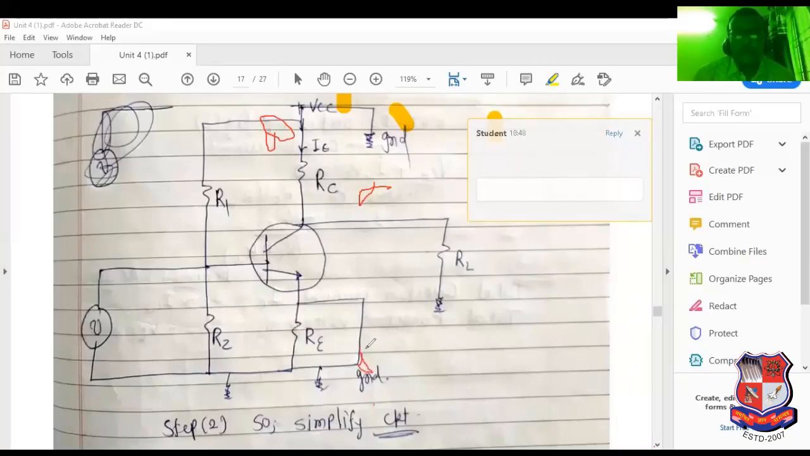Here also 0 volt. So RC and RL can be connected with parallel connection. RC and RL both are connected in parallel connection. Why? Because see here, it is 0 volt, it is also 0 volt. So RC and RL can be considered as a parallel connection. Why? Because here also is 0 volt. Here also 0 volt. So here I have mentioned with text.